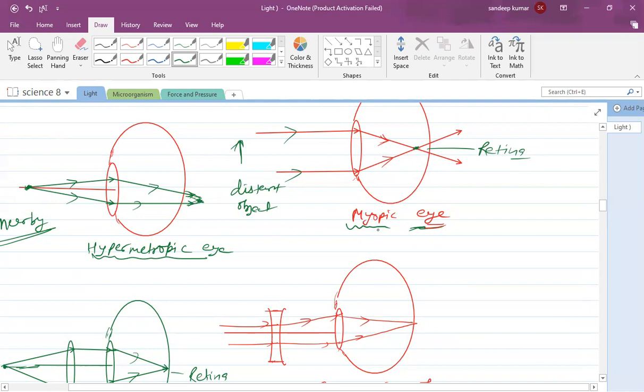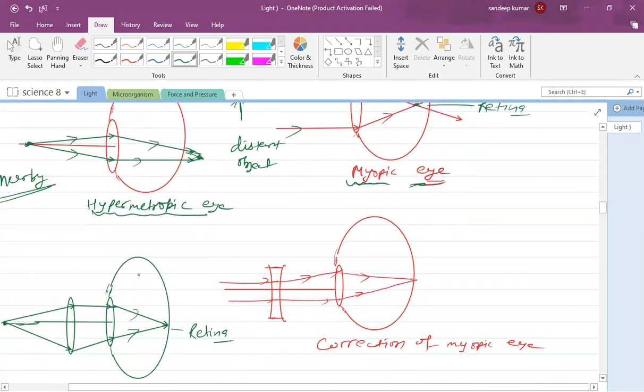So if you want to rectify this myopic eye, what we have to do is use a diverging lens. This is a concave lens. The light ray will first pass through the concave lens. It will diverge, and after refraction through the eye lens, it will exactly meet at the retina.